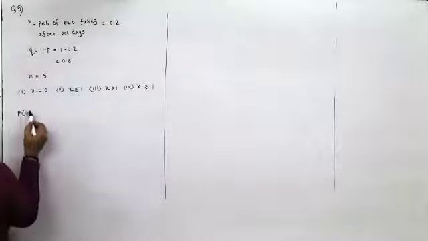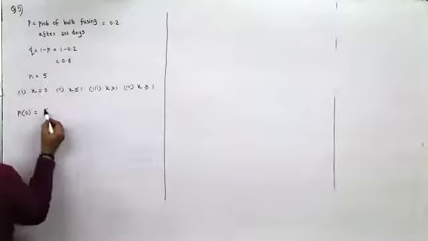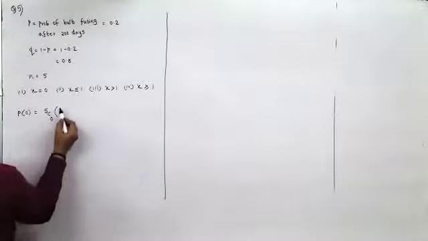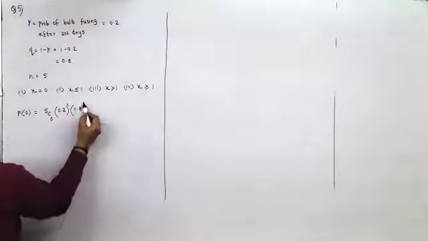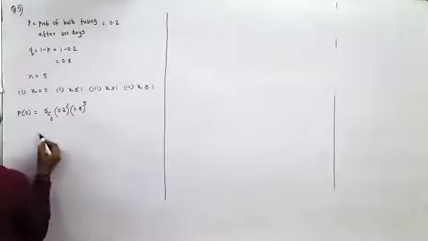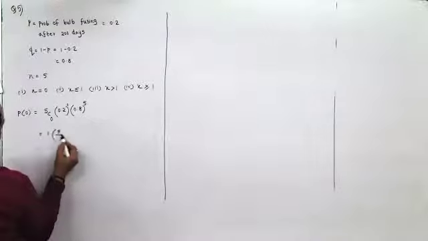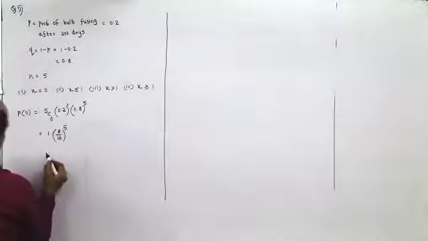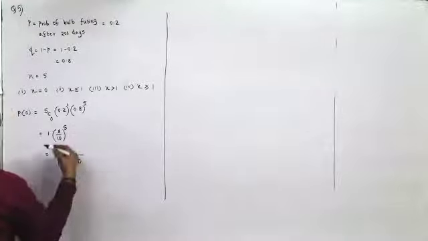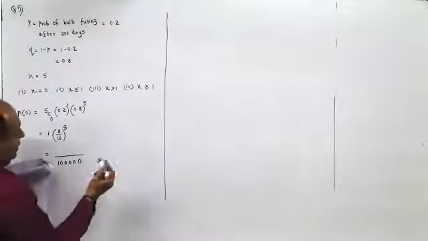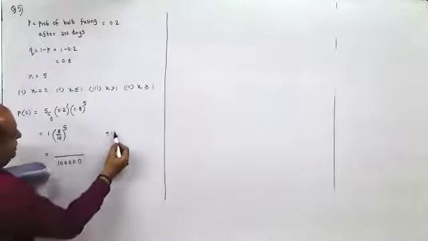Now probability of 0 is NC0 into P raised to X into Q raised to 5. So this would be 1 into 8 upon 10 raised to 5. 8 raised to 5 would be 8 cube is 512 into 64.